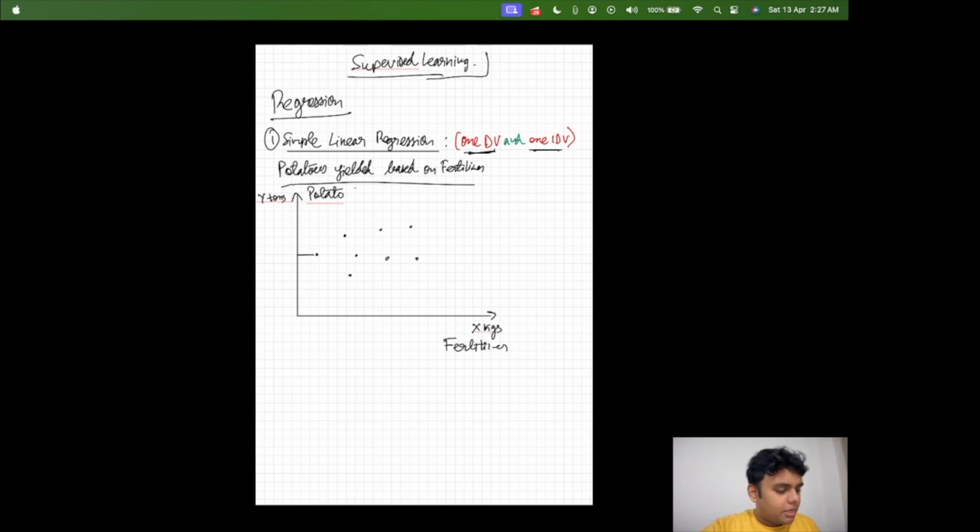All right. Now this is what normal data looks like. For X kgs of fertilizer, I am getting Y tons of potato. Now, my farmer mind thinks that I want to predict that if I am using, for example, 1,000 kgs of fertilizer, what am I going to get? That is what I want to predict. Now, how do I do that using this?